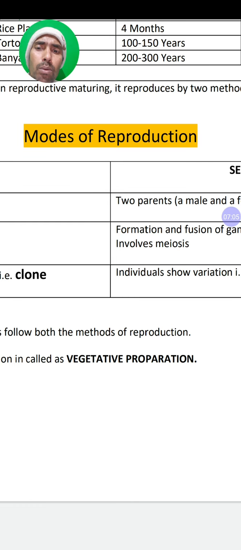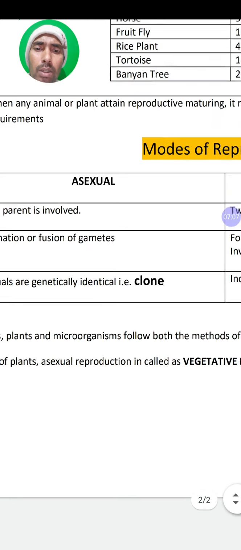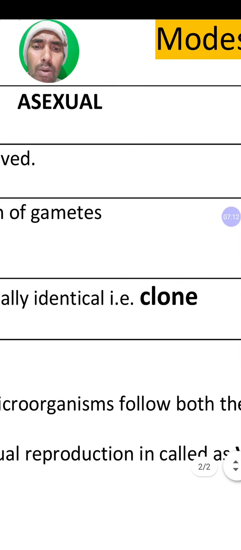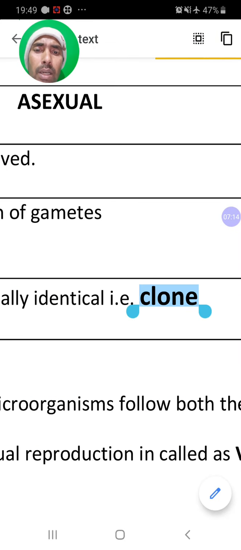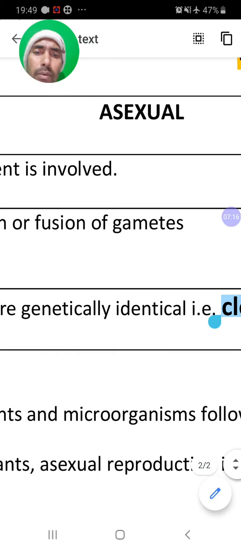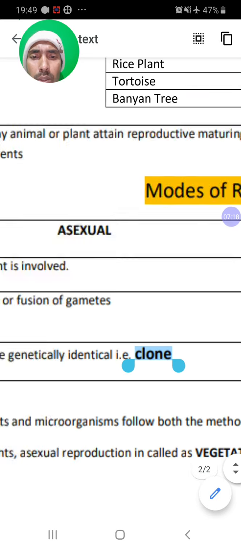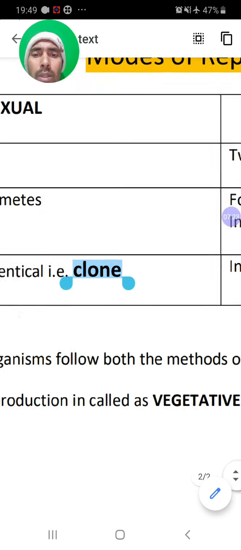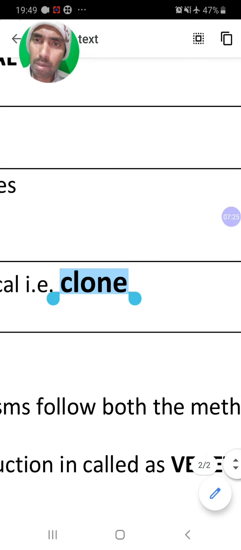When we do vegetative propagation, the newly formed plant is a clone of the old. Clone means same to same, genetically identical. So when we do asexual reproduction or vegetative propagation, we get the same quality of the plant or animal.